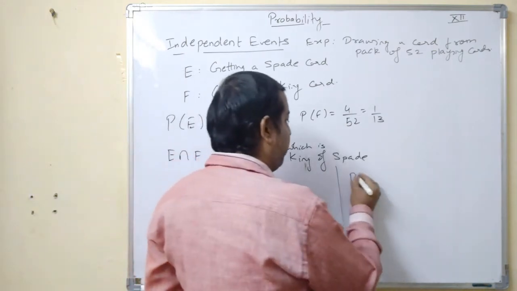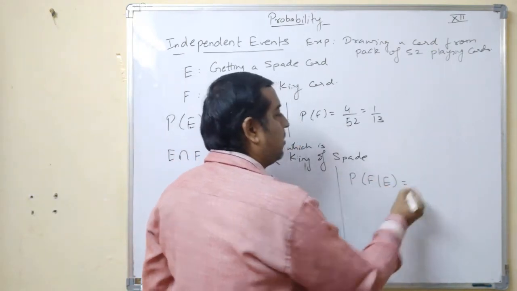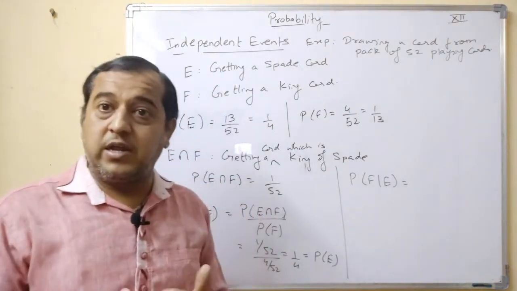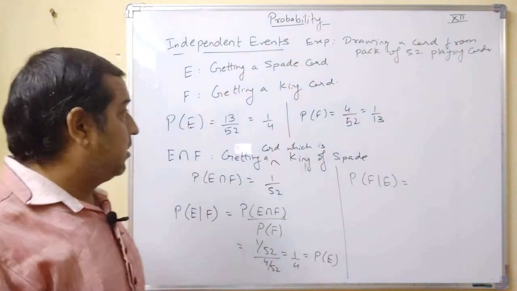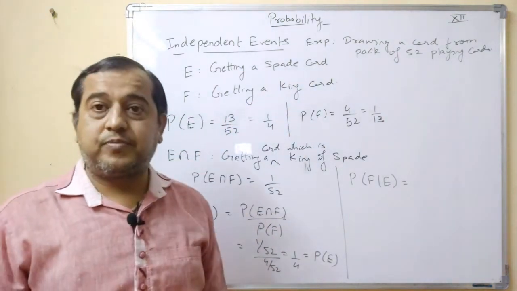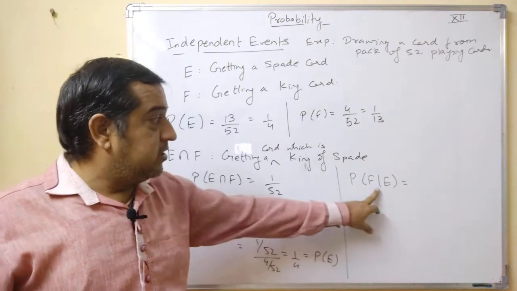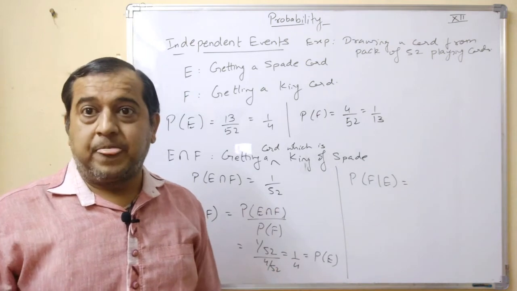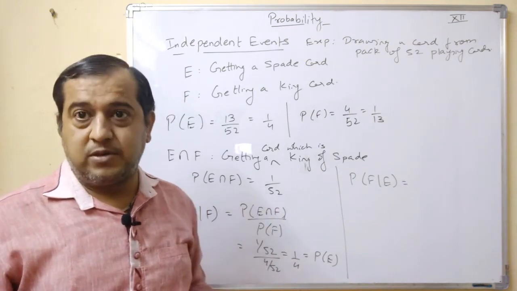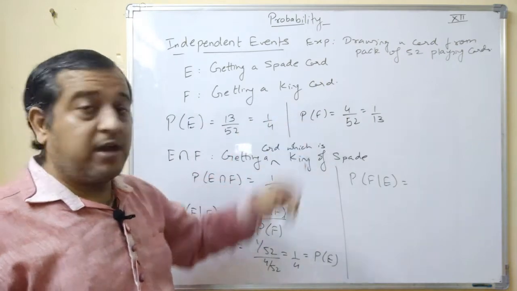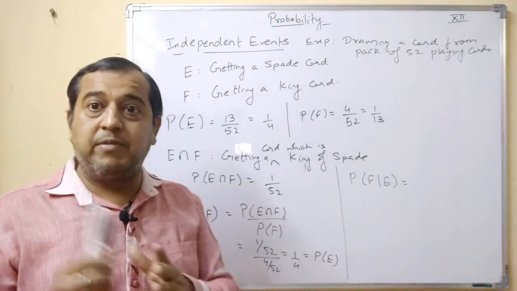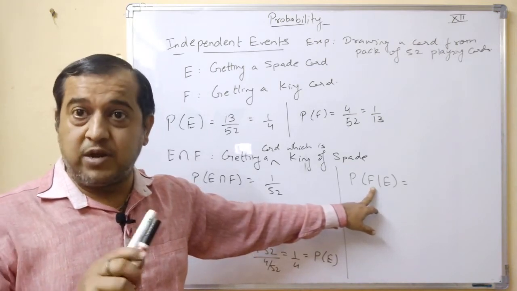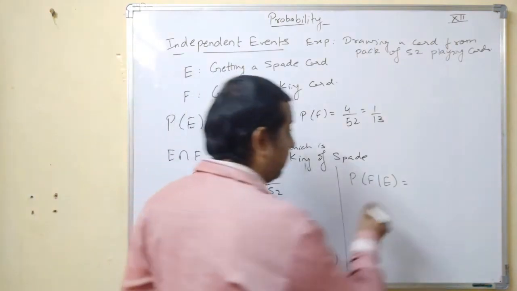Similarly, if you find probability of F by E, F by E means event E has occurred first, event F is occurring next. Okay, now what was event E? Getting a spade card. In this case, event E means getting a spade card, it will act as a sample space for F. So for F, there are 13 possibilities. Okay, and F is getting a king card. So getting a king card will be 1 by 13, because here there are 13 possibilities and there is only one king, the king of spade. So clearly it will be 1 by 13.